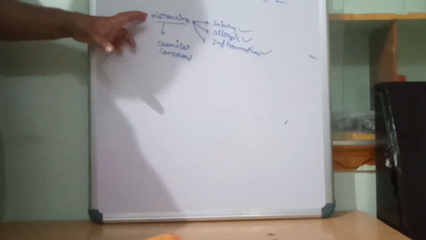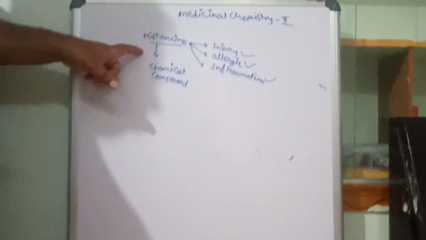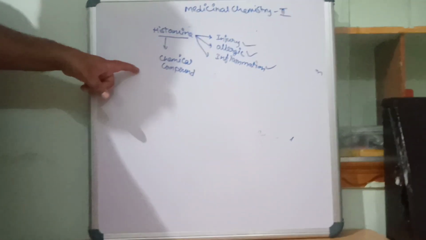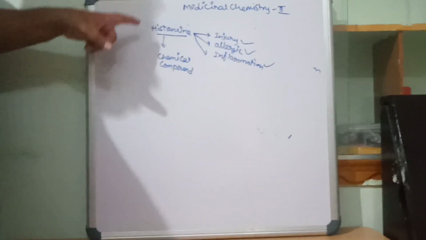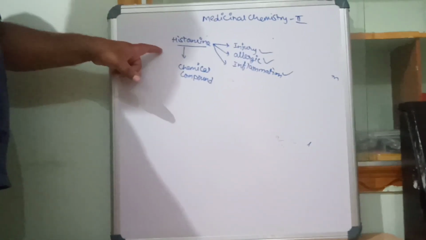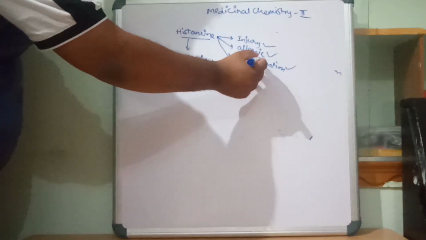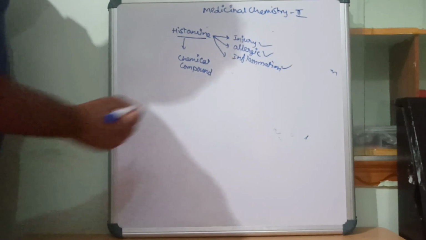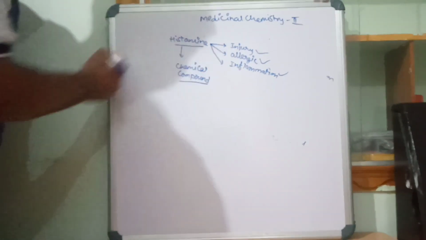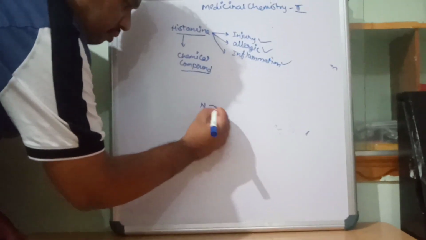The definition of histamine: histamine is a chemical compound which includes autacoid, mediators of inflammation, neurotransmitters and chemical messenger, which are all produced in response to injury, allergy, inflammation. Let us see the chemical structure of histamine.